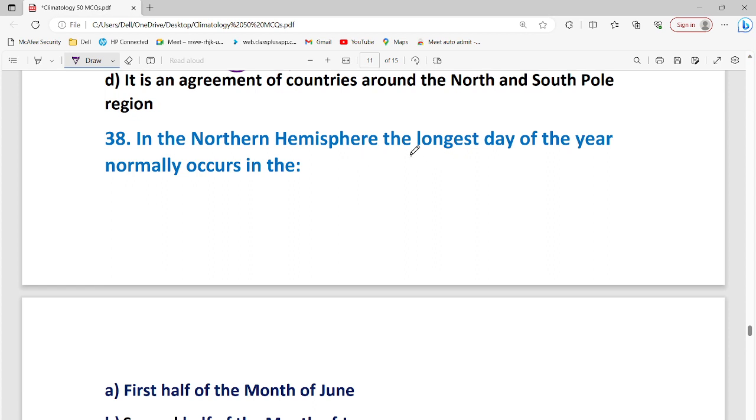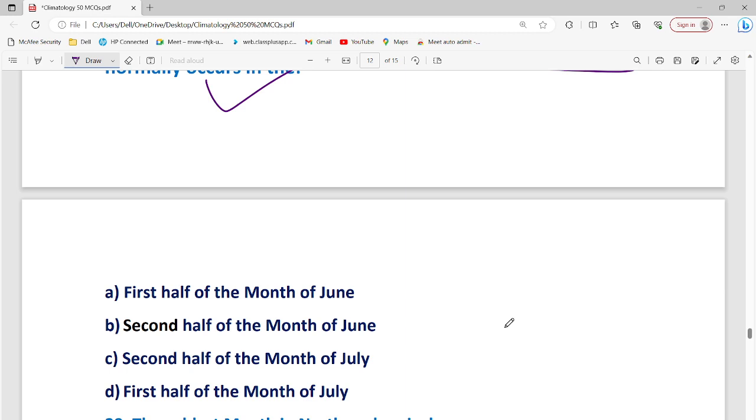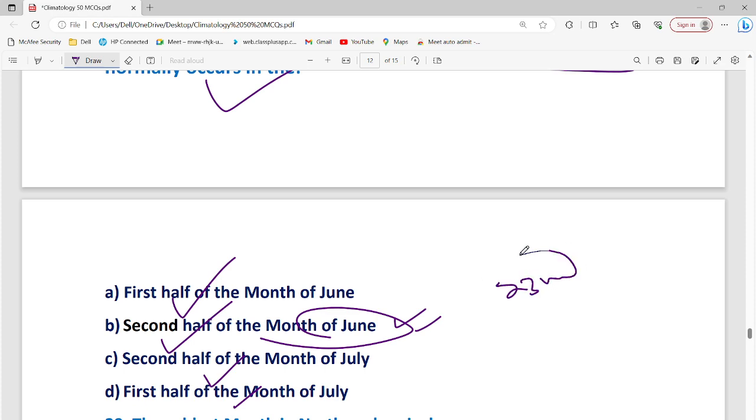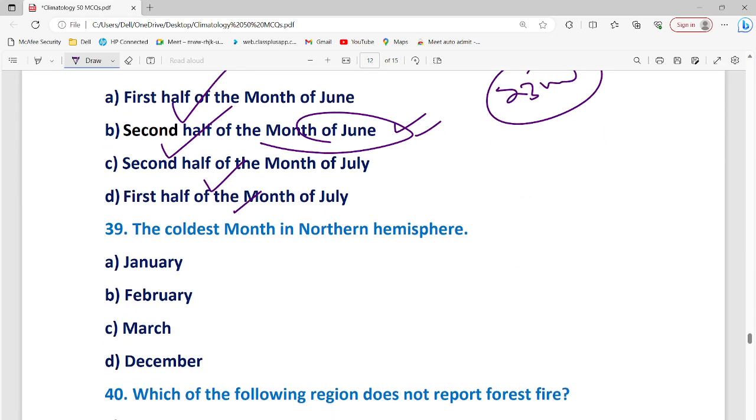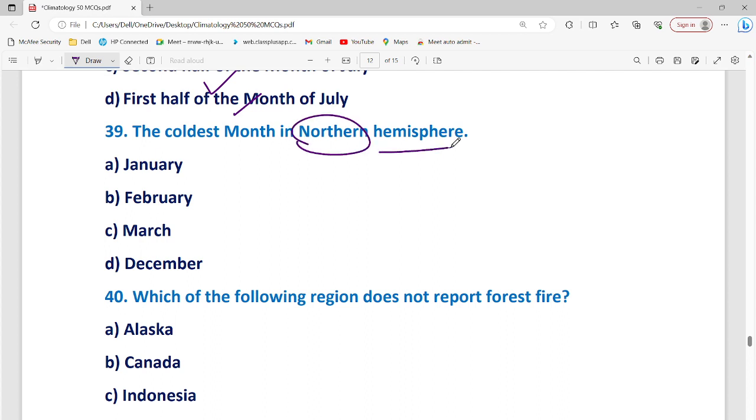In the northern hemisphere, the longest day of the year normally falls in the first half of June or the second half of June or July. Obviously the answer would be the second half of June, because it would be 3rd June. The longest month in the northern hemisphere would obviously be January.